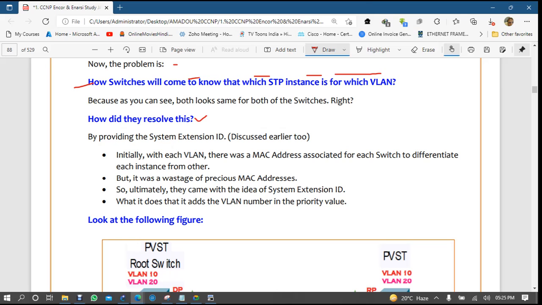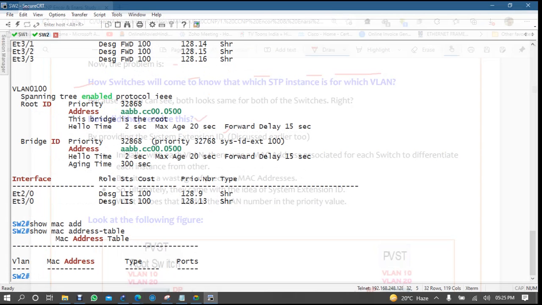They said okay, no problem, let me introduce system ID. The system ID what we are looking here, this one, system extended ID. We are getting this in our switches after PVST.